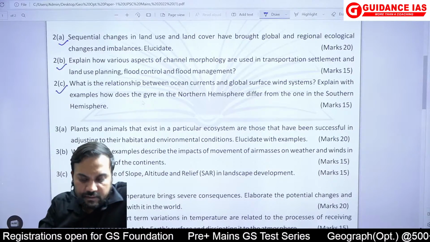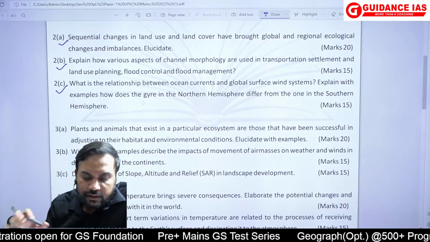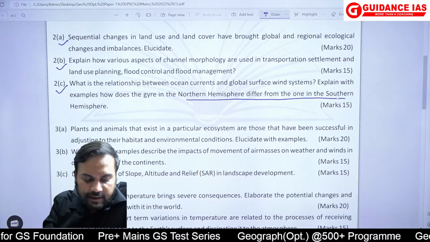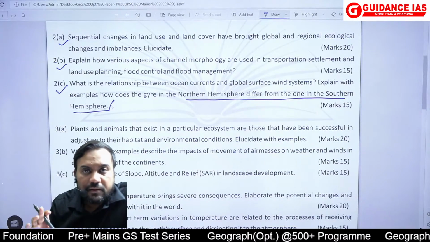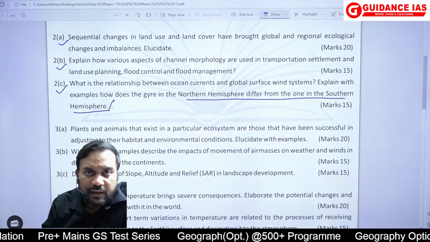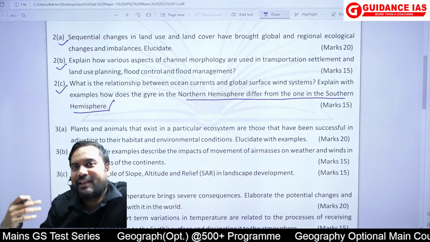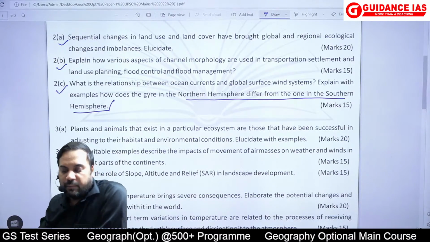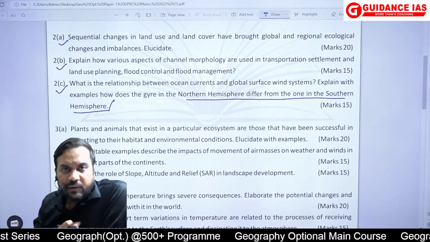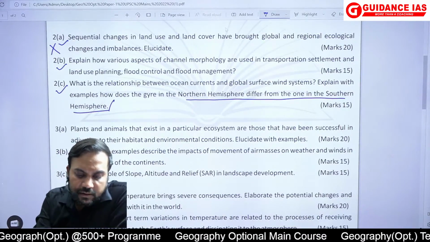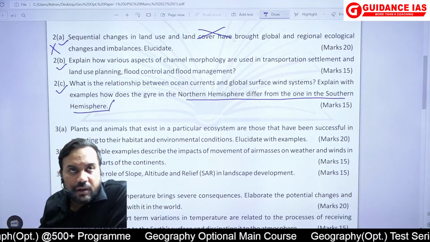Okay, so again, this is also we have done. The second part specifically, the difference, मैंने इस तरह से नहीं बताया है, but still most of the part we have done in the class. ठीक है, I have told you a little bit of difference, but इस तरह से direct नहीं बताया है मैंने. So if I was a guidance student, I would not select question number 2, मैं select नहीं करूंगा.